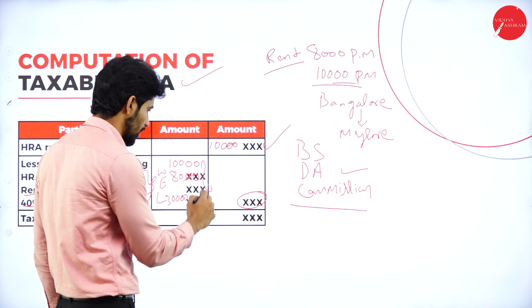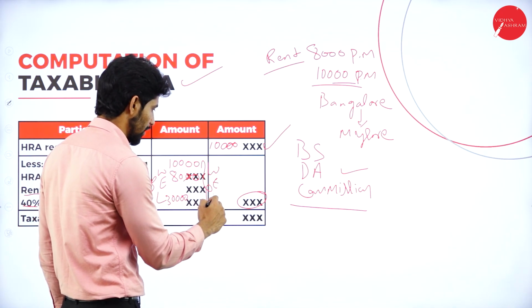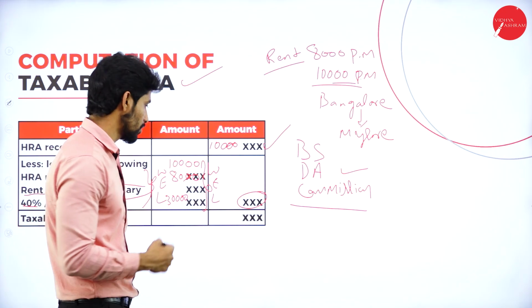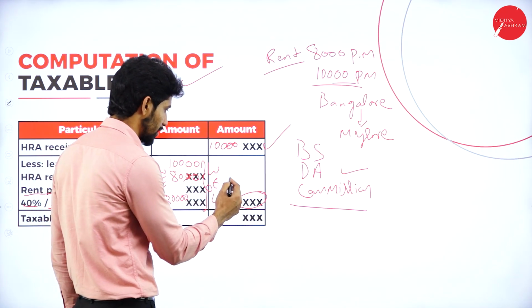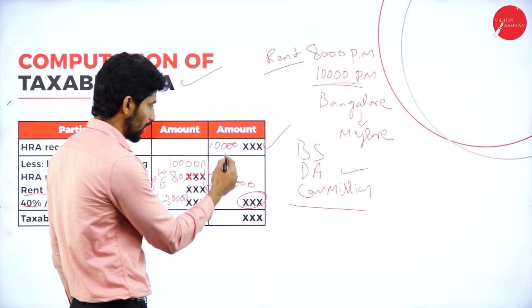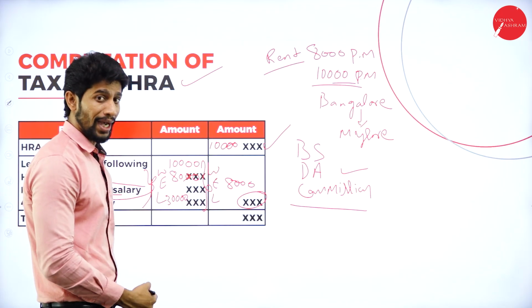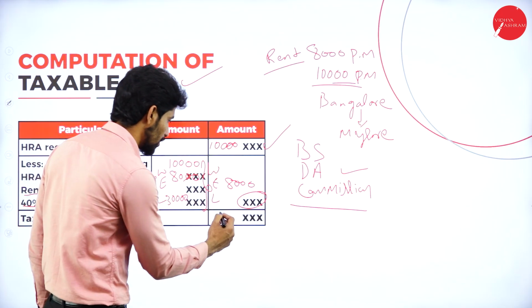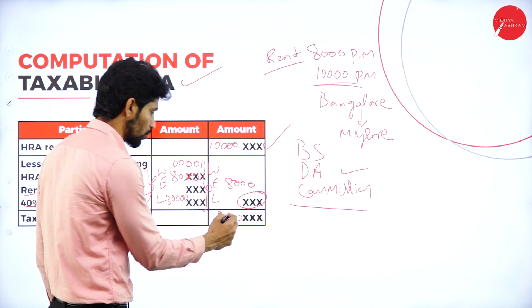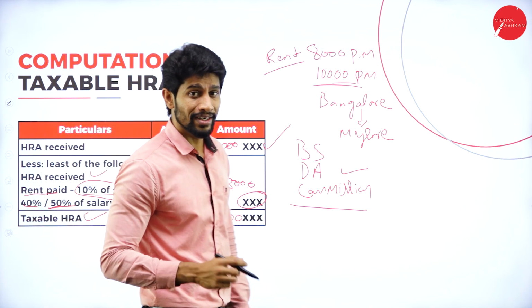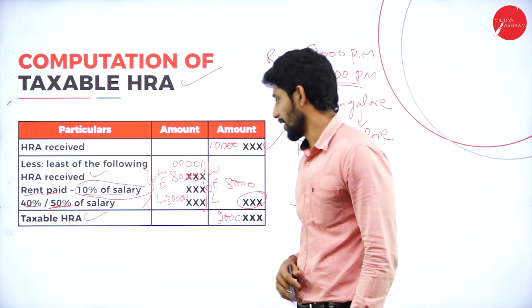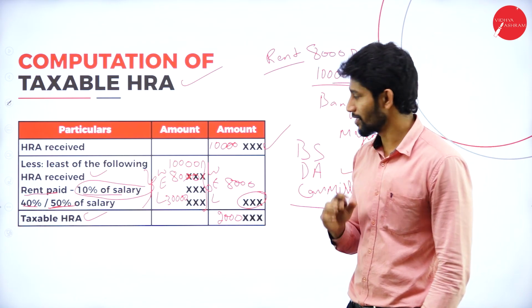So in these three items, whichever is less. Which is the least amount? Yes, 8,000 is the least amount. So deduct 8,000 from 10,000. Balance how much you will get? Balance 2,000 rupees. So this 2,000 is going to be called as what? Taxable HRA.